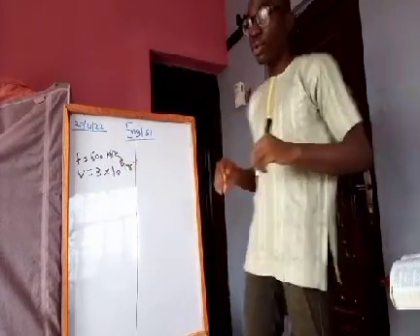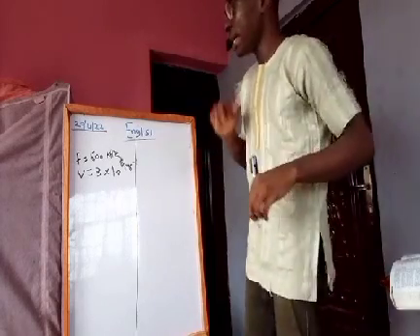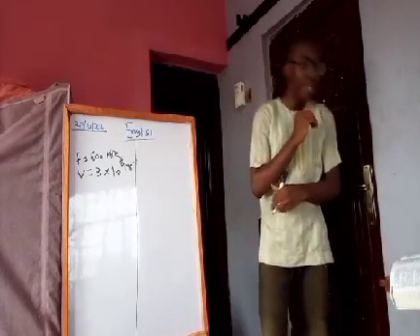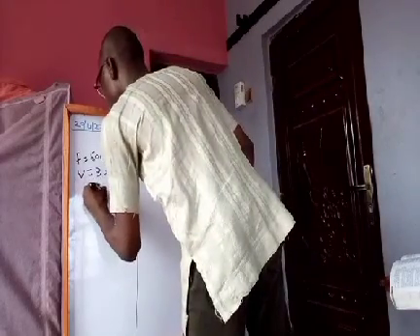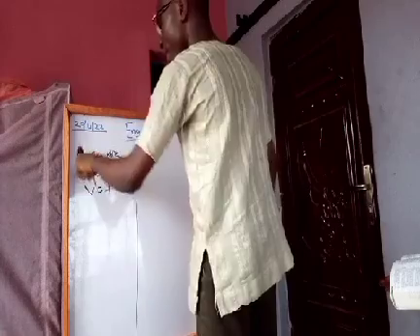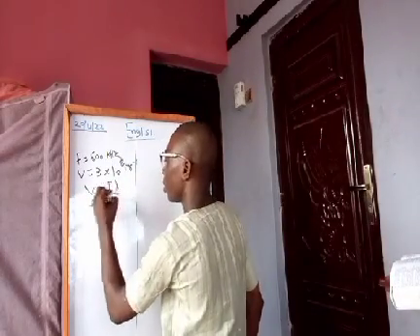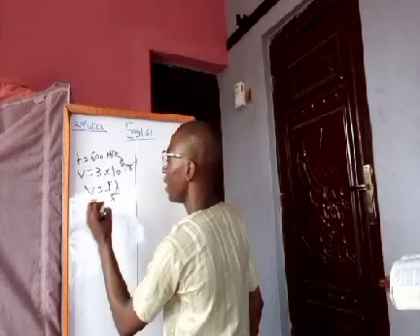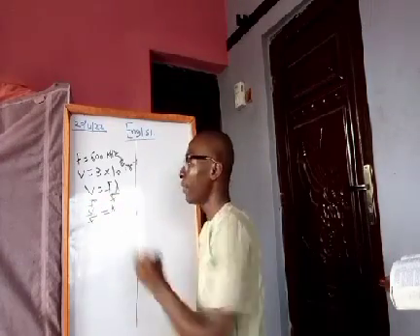Most natural waves propagate at the speed of light. Now they ask us to calculate the wavelength of the wave. We'll go back to our formula. V is equal to F lambda. We have F and we have V, and we are looking for lambda. Dividing both sides by F, F cancels F, so V over F is equal to lambda.